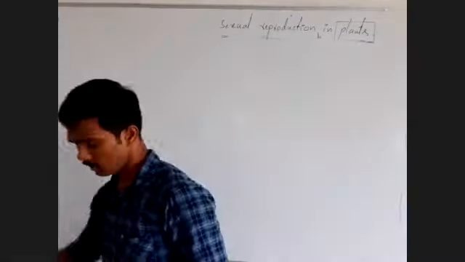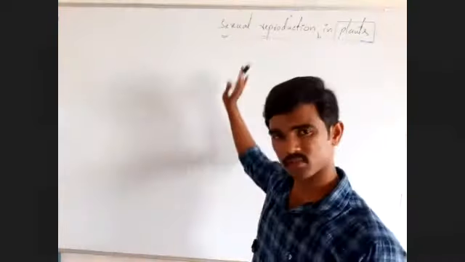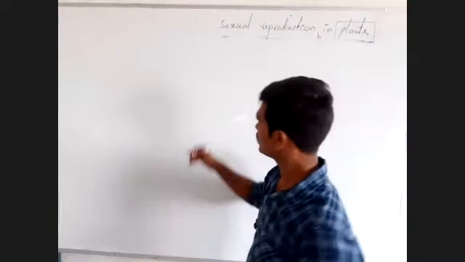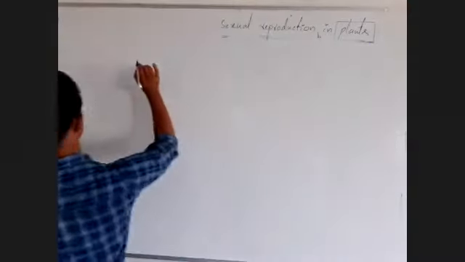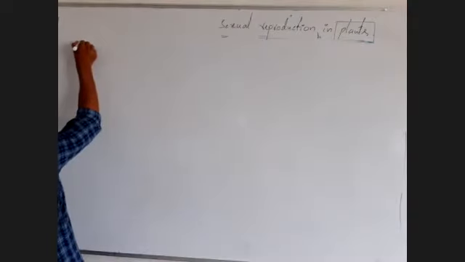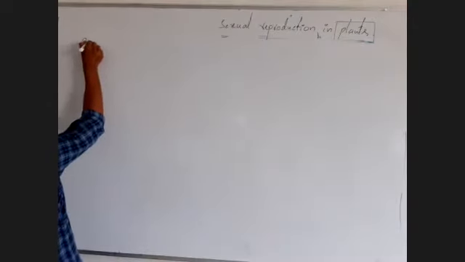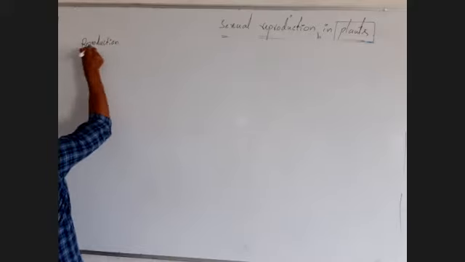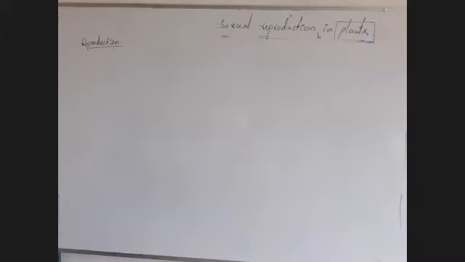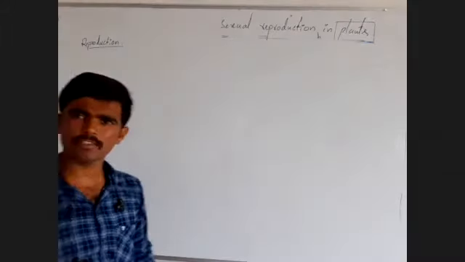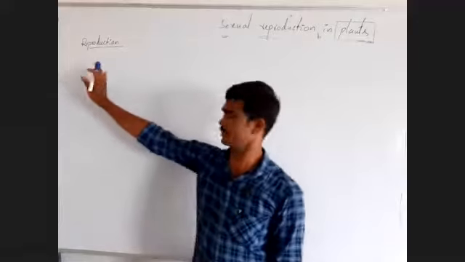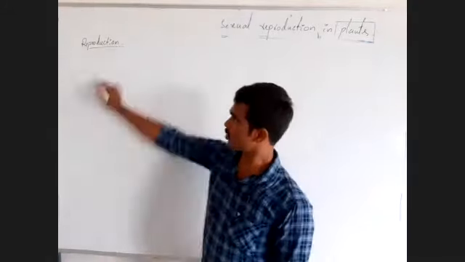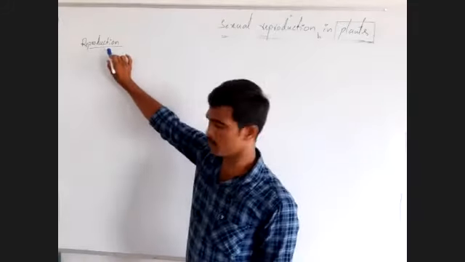Here, you already studied sexual reproduction in animals. What is reproduction? Reproduction is a very important life process. How can we define the reproduction process?